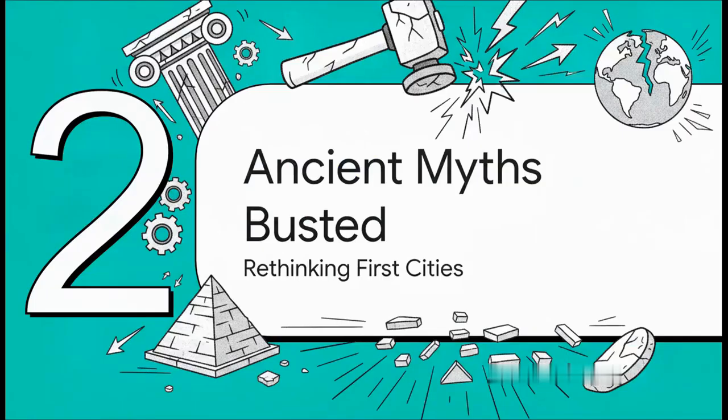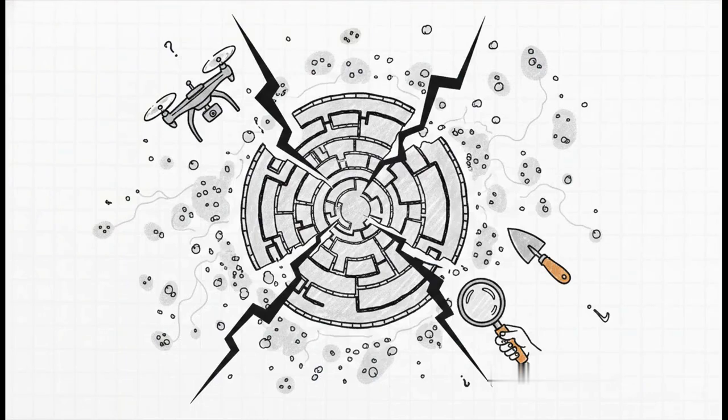Moving on to Section 2, Ancient Urban Myths Busted. Let's travel back in time a bit. Now, what's really interesting about this is how we reframe history. For decades, V. Gordon Childe's super-influential urban revolution framework had everyone convinced that ancient cities were strictly compact, physically bounded, and driven by a centralized authority. I mean, this was basically treated as gospel. But thanks to modern remote sensing and paleoclimate data, we now know that was actually completely wrong. It turns out ancient cities were just as complex and just as wildly varied as ours are today.